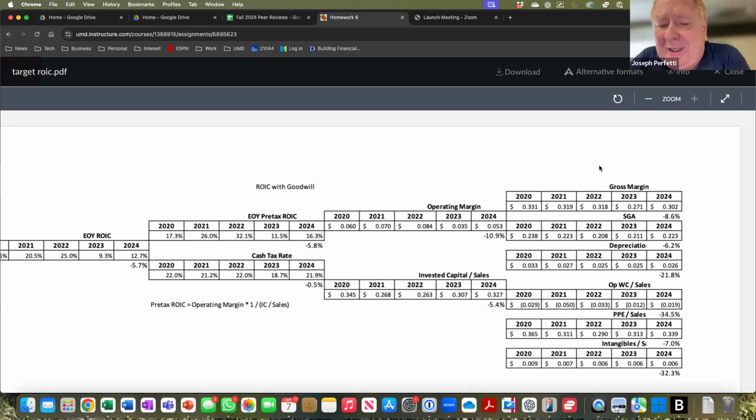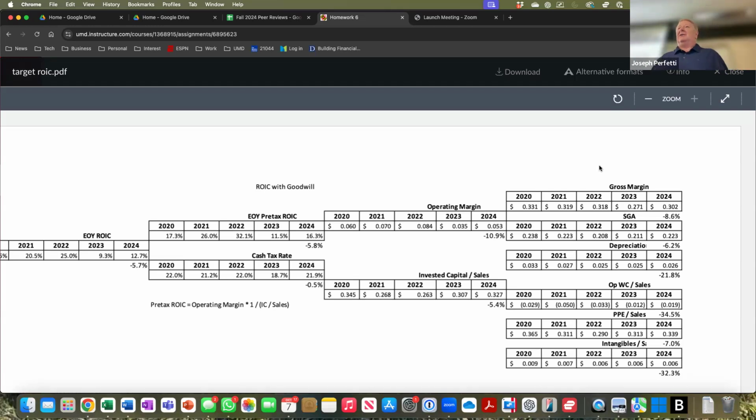PP&E, property, plant, equipment, in 2020 was 36.5 cents. In 2024, it fell to 33.9 cents per dollar. That was a big improvement. So essentially they got more revenue out of the same stores. And finally, intangibles. Remember, intangibles exist when companies do acquisitions. It's the difference between the purchase price and the value of the assets that are purchased. In 2020, they had about 0.009 of intangibles. Five years later, 0.006. That is slightly favorable on the goodwill and intangibles, right? So that improved it. But the primary reason the invested capital to sales improved was the PP&E to sales improving.